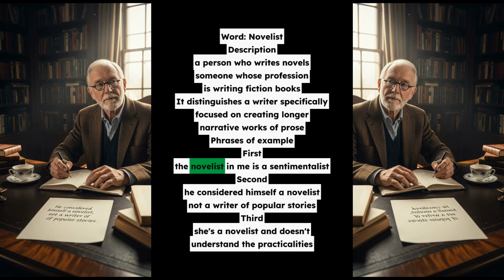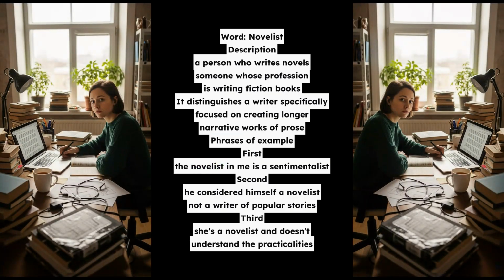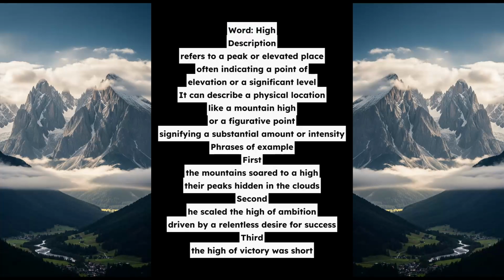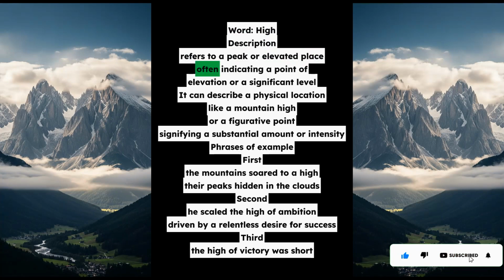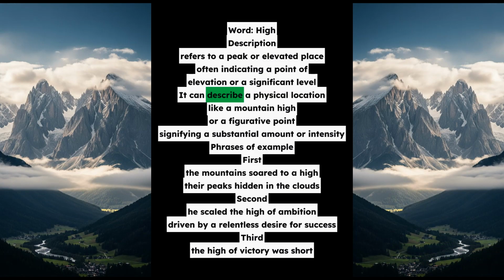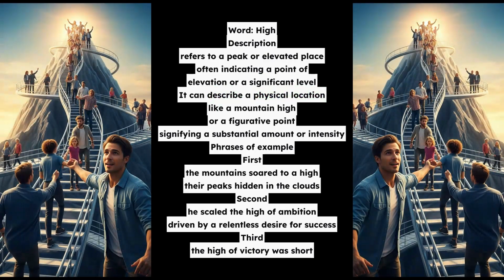Word, high. Description refers to a peak or elevated place, often indicating a point of elevation or a significant level. It can describe a physical location, like a mountain high, or a figurative point, signifying a substantial amount or intensity. Phrases of example. First, the mountains soared to a high, their peaks hidden in the clouds. Second, he scaled the high of ambition, driven by a relentless desire for success. Third, the high of victory was short.